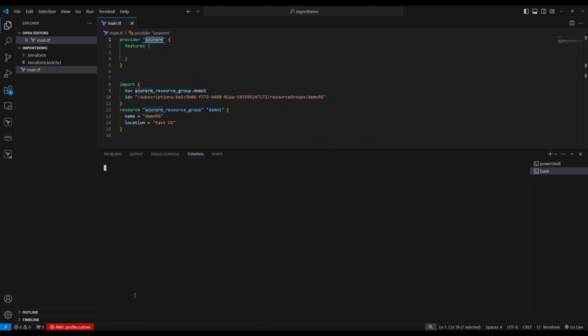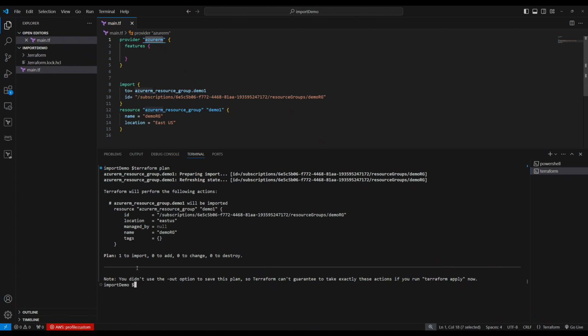Let's clear the screen and let's do Terraform plan. It should say will import, because we are not interested in creating, because this is an import block. See, will import, nothing to add, nothing to change, nothing to destroy. This looks good. Now I'm going to do Terraform apply.